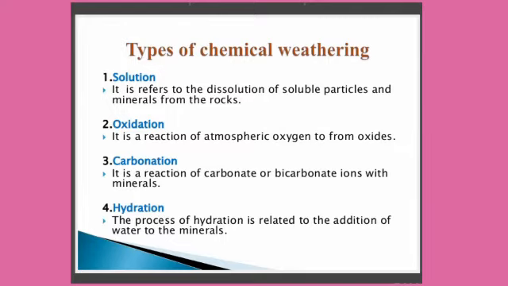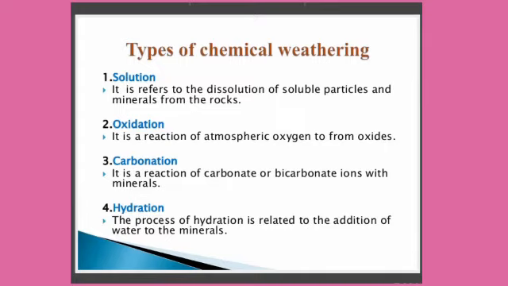Types of chemical weathering. Let us see the first type, children, solution. Some rocks and minerals such as limestone, rock salt and gypsum dissolve in water. They disintegrate in the form of solution. When you mix these limestone, rock salt and gypsum, they mix in water and change into solution, children.